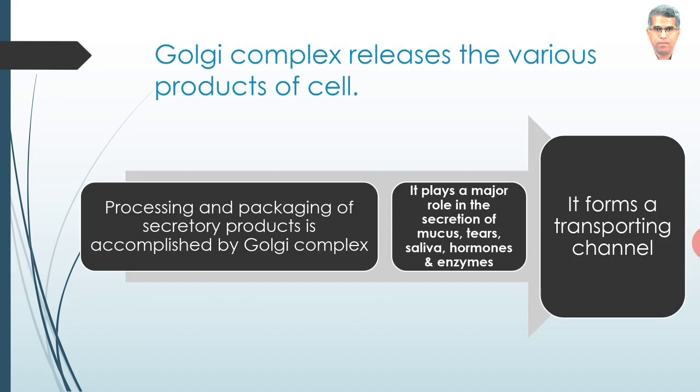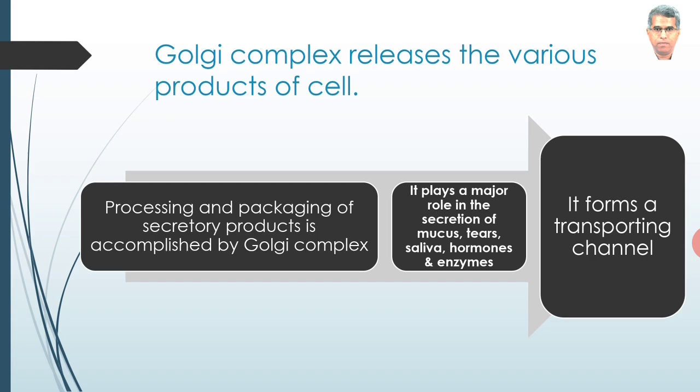Golgi complex releases the various products of cells. This is its first function. The most important function of Golgi complex is secretion of various products. It may be enzymes, or hormones, or any fluid, and the secretory function is accomplished by Golgi complex.